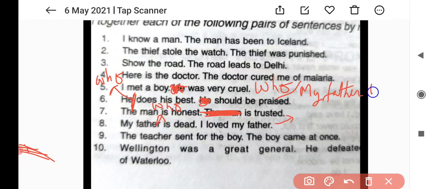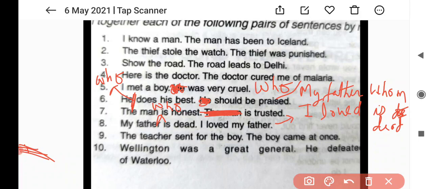My father whom I loved is dead. My father, whom I loved, is dead. Hope you could easily see the sentence I am writing, the solution I am writing.